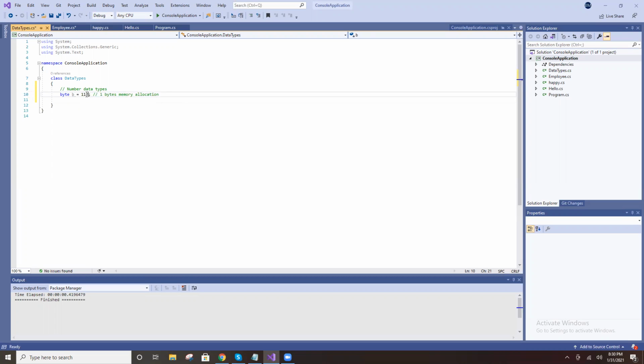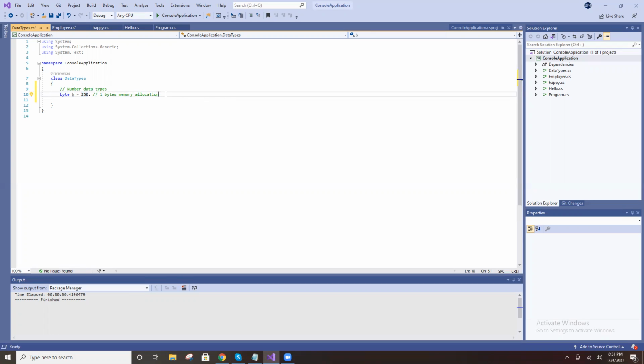So you can store values up to some 250 like that.